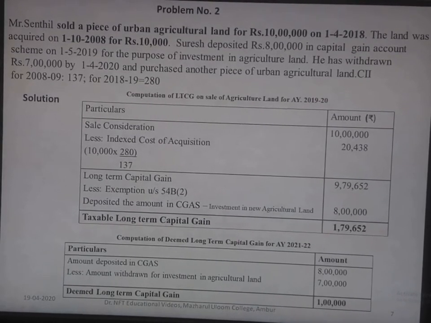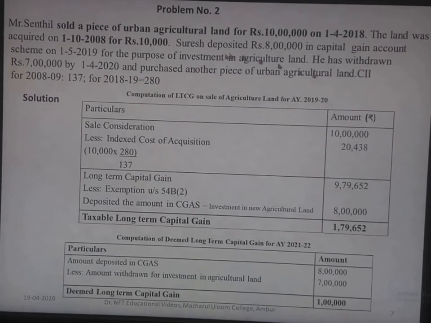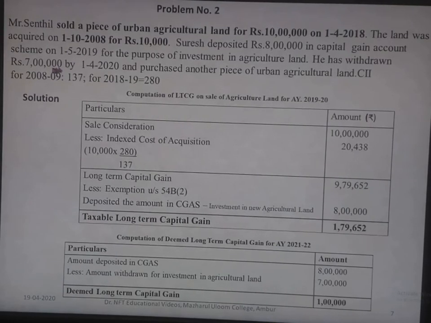Again, in the question, we can notice that he has withdrawn rupees 7 lakh by 1/4/2020 and purchased another piece of urban agricultural land. So Suresh deposited 8 lakh in capital gain scheme on 1/5/2019, and again he has withdrawn the amount of 7 lakh on 1/4/2020.